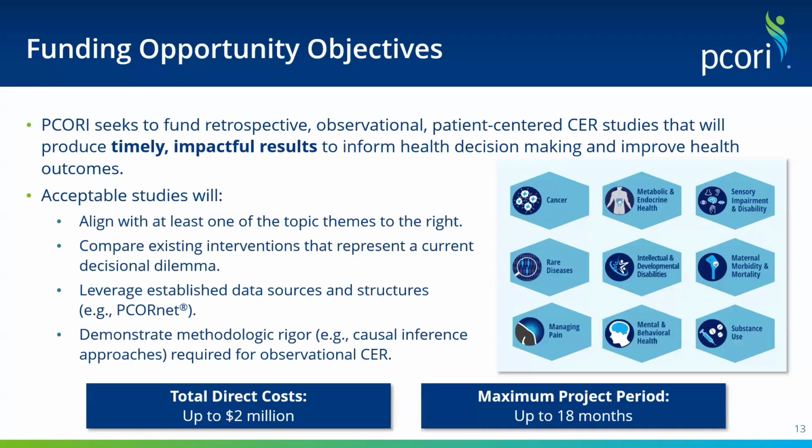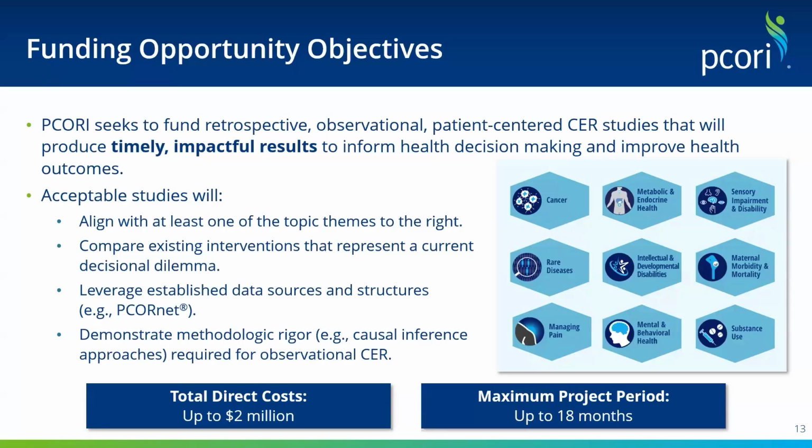Acceptable studies will align with at least one of the topic themes listed here: cancer, metabolic and endocrine health, sensory impairment and disability, rare disease, intellectual and developmental disabilities, maternal morbidity and mortality, managing pain, mental behavioral health, and substance use. The studies will also compare existing interventions that represent a current decisional dilemma, leverage established data sources and structures such as PCORNet, which my colleague Juliana will discuss next, and demonstrate methodological rigor, especially with respect to causal inference approaches required for observational CER.